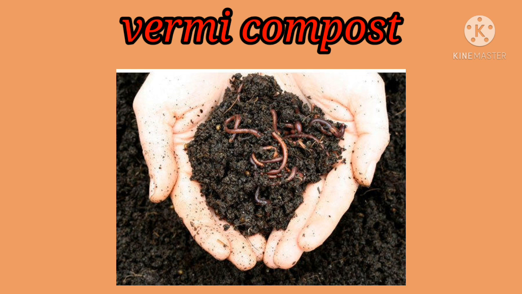The container is half filled with bedding materials such as shredded cardboard, leaves, paddy husk, chopped straw, sawdust and manure. First we have to take a container or bin.